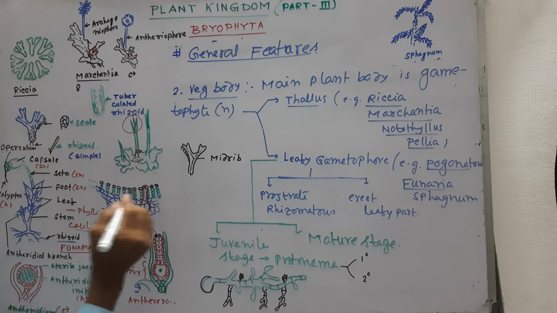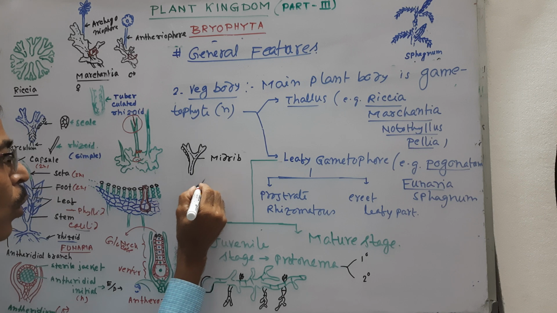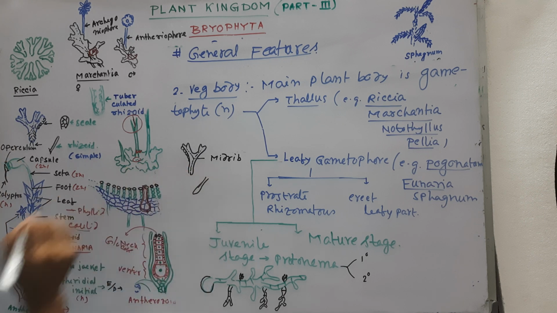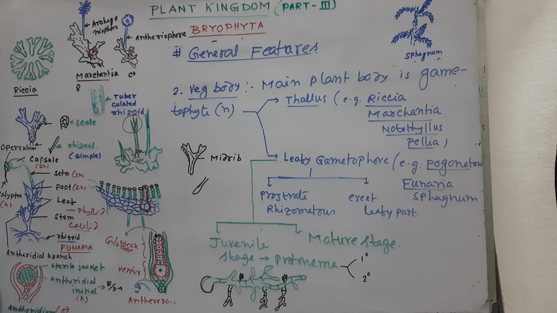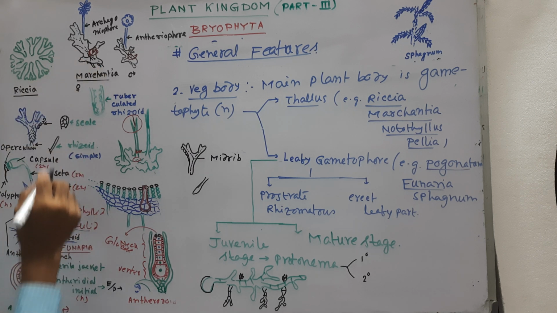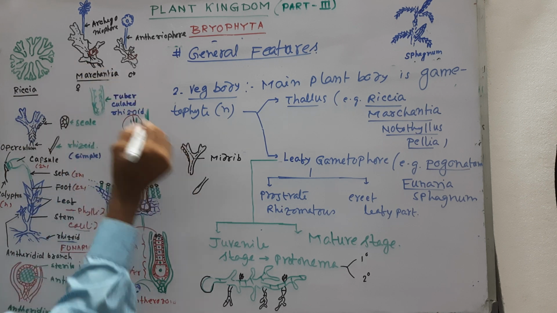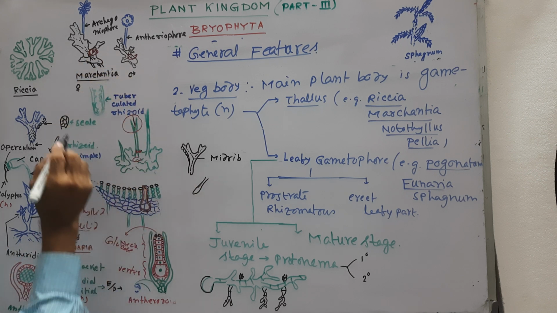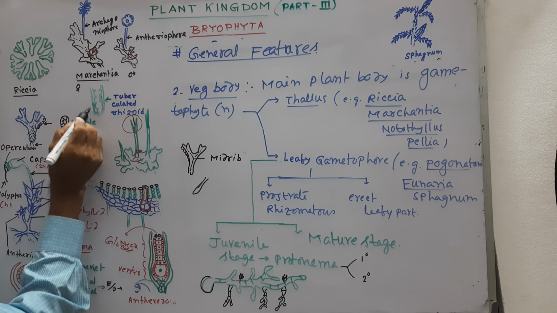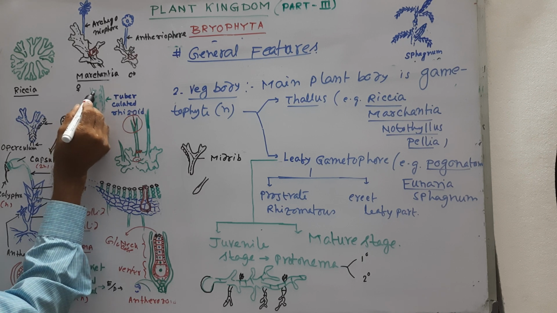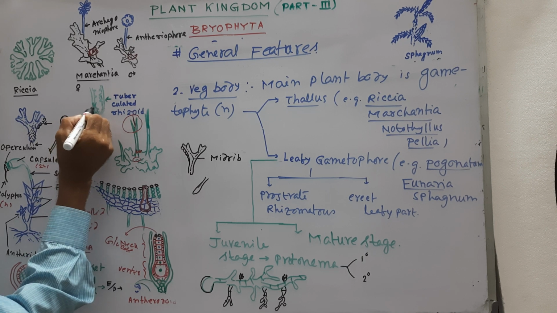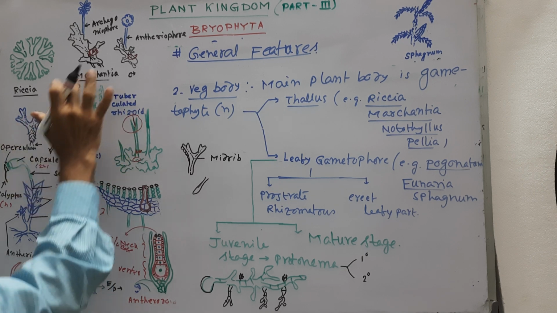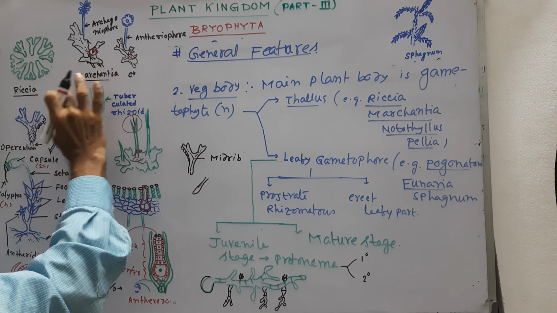And about their rhizoids, these rhizoids are unicellular in case of Riccia. And in case of Marchantia also, rhizoids are unicellular tubular, but they are tuberculated. Look here, the inner lining forms a finger-like structure inside it. This is called tuberculated rhizoid, but they are unicellular. Both Marchantia and Riccia have unicellular rhizoids.